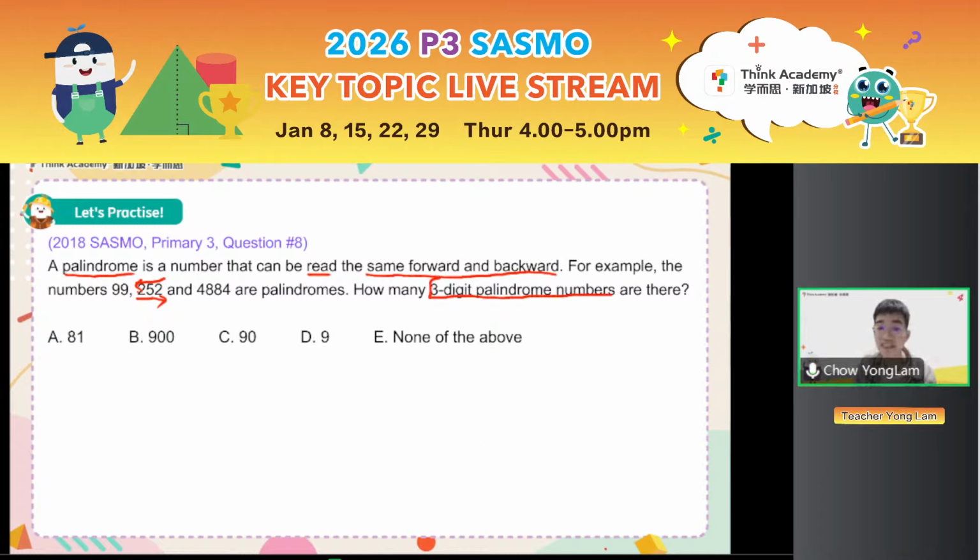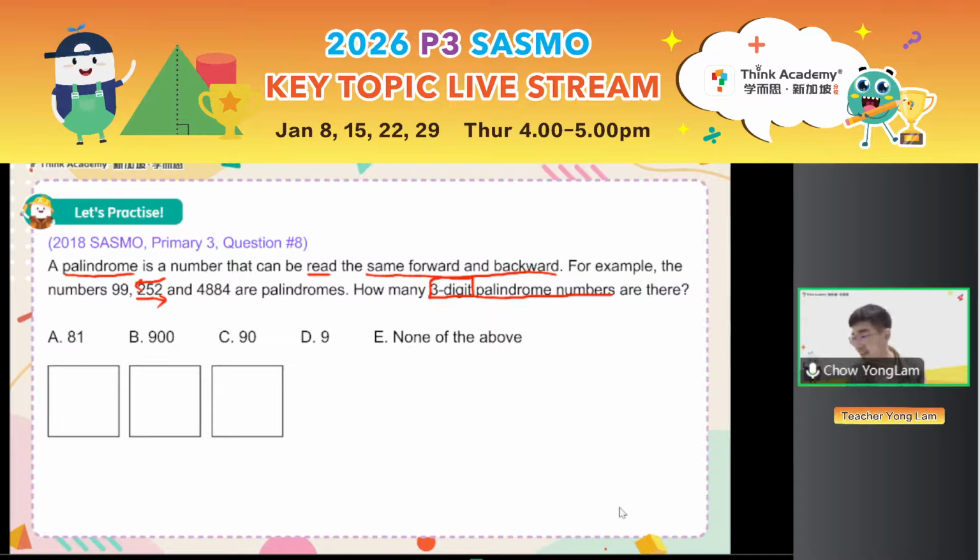Oh, this time it is less evil, right? It's 3-digit. So straight away, list out your seats first. There are 3 digits. Okay, right? Winston Teo, stop. I see your answer, 19. Okay, is it 90 though? Let's check. All right, so among these 3 digits, let me ask you again, which digit is special? Which digit is special? Okay.